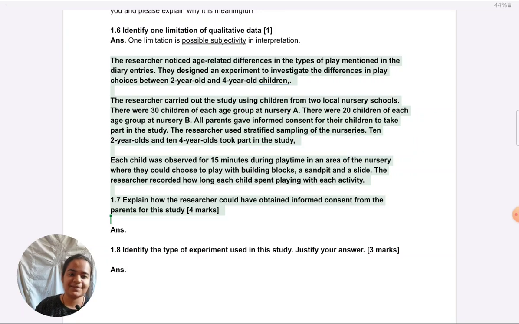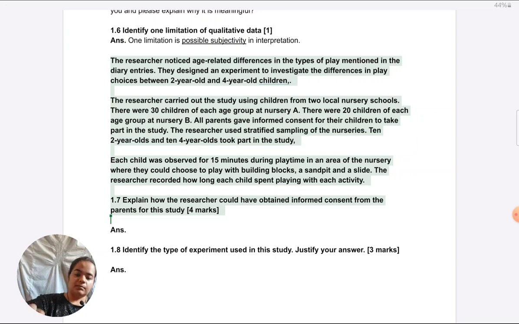Okay, so we know they're going to ask something about informed consent and stratified sampling because they're very explicitly mentioned. Do active reading, keep on noting in mind what is there, it helps you to write. Also very specific about samples. So 10 2-year-olds and 10 4-year-olds took part in the study. Each child was observed for 15 minutes during playtime in an area of the nursery where they could choose to play with building blocks, a sandpit and a slide. So questions are going to be there about all of this. The researcher recorded how long each child spent playing with each activity. Explain how the researcher could have obtained informed consent from the parents for this study.